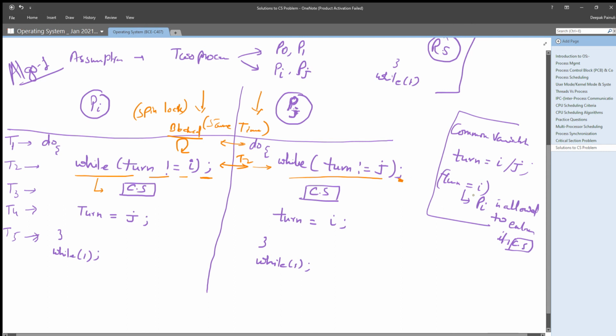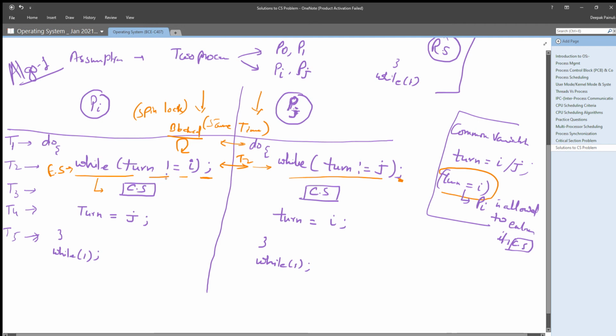That's what we discussed. If the turn value is i, that means Pi is allowed to enter its critical section. So by algorithmic solution, we are creating an entry section here, right?